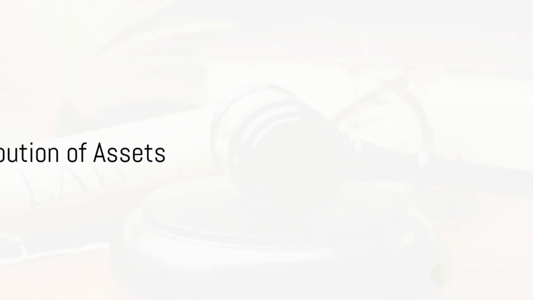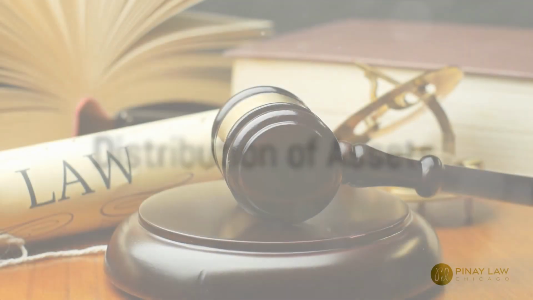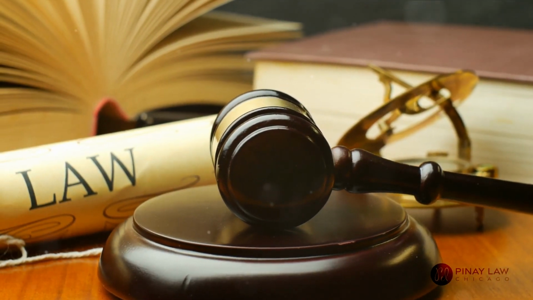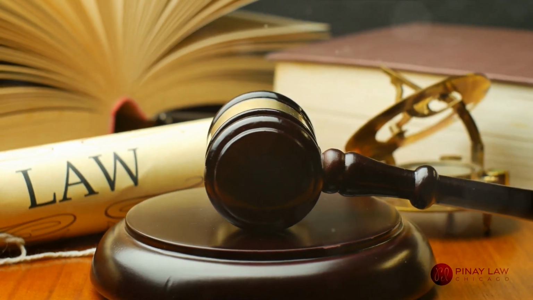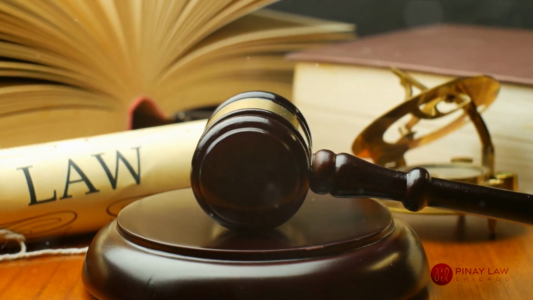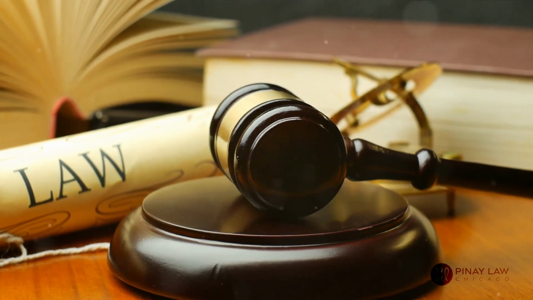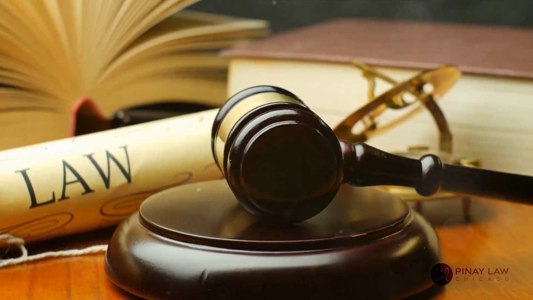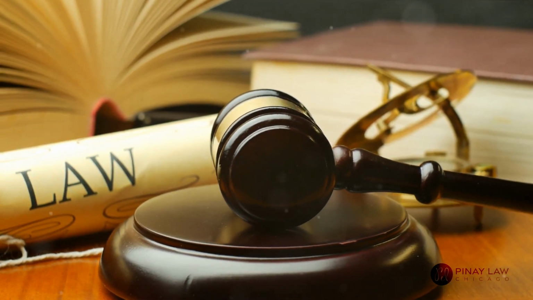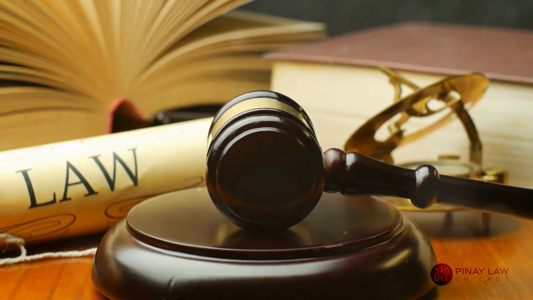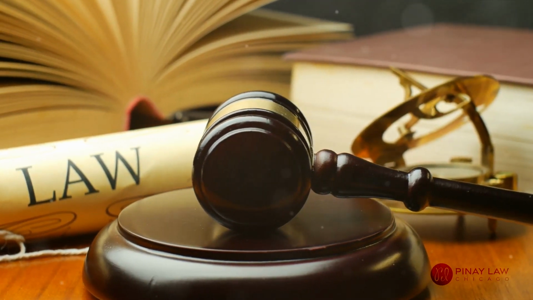Once debts and expenses are settled, the distribution of assets can commence. The remaining assets are distributed according to the decedent's will, if one exists, or Illinois intestacy laws, if there is no will. The executor or administrator may need to get court approval for the distribution of assets and file a final accounting report detailing the estate administration process.